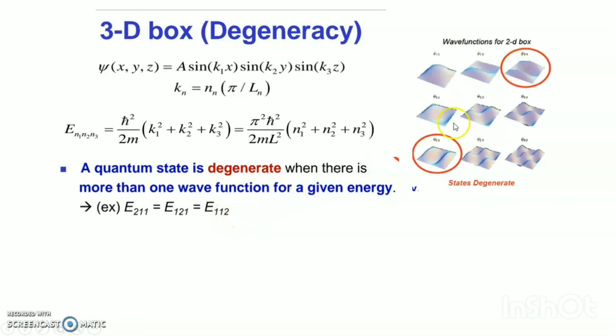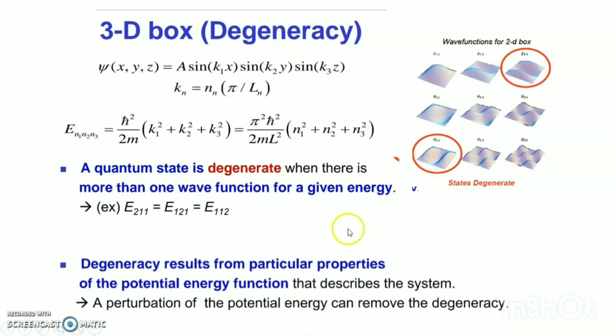This is the example. Degeneracy results from particular properties of the potential energy function that describes the system. A perturbation of the potential energy can remove the degeneracy. This is the most important point: a perturbation of the potential energy can remove the degeneracy.